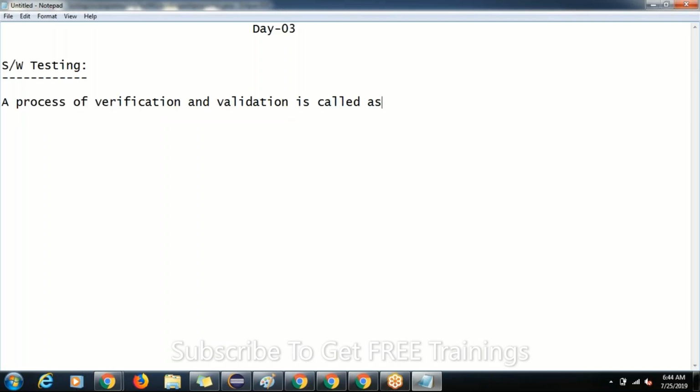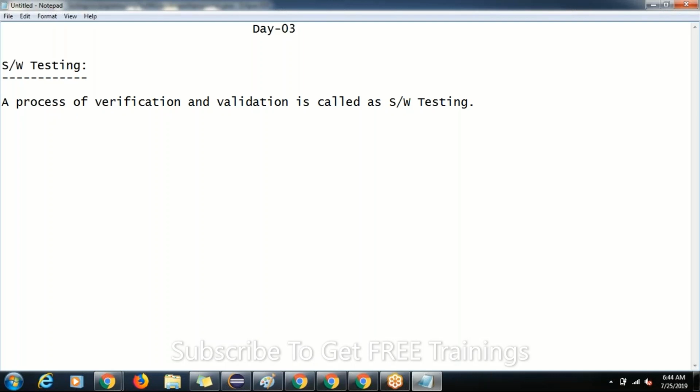One more definition we can give here. Generally, software testing is executing an application to find out the defect. Again, one more definition I can give: a process of verification and validation is also called software testing.